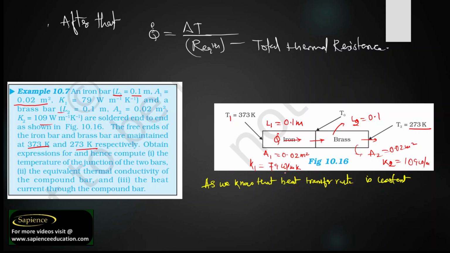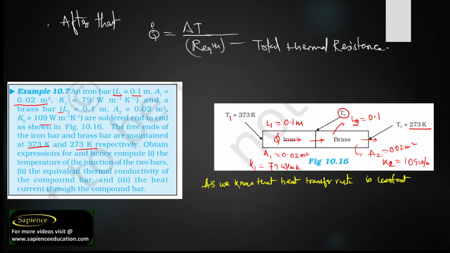Finally, let us consider the temperature at the midpoint, the junction, to be T naught. Okay. By using this concept, we should find the expression.